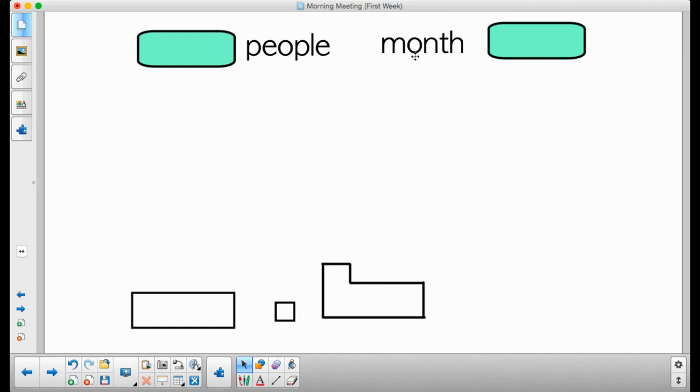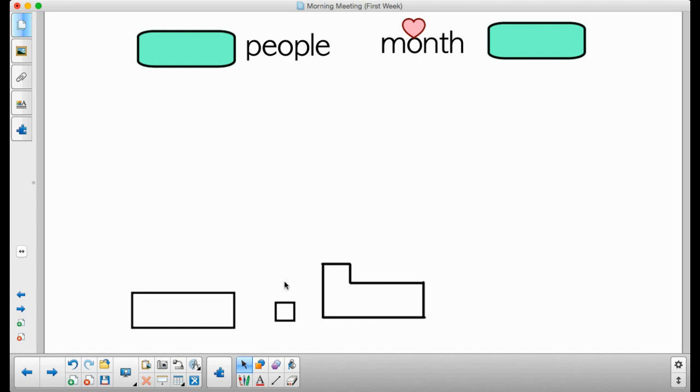Some people call that a heart word and then they make a heart around the letter. Maybe I can do it for you. This isn't going to work. They put a heart around the letter. Maybe I'll just put it above it. They put a heart around the letter that doesn't make sense. So this would be the letter that does not make sense in the word month.